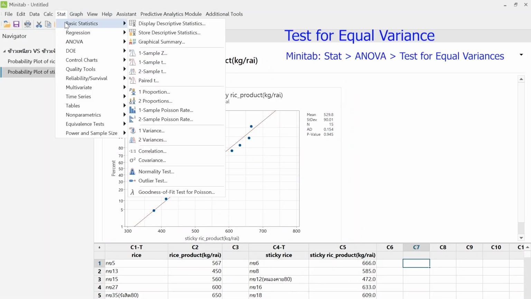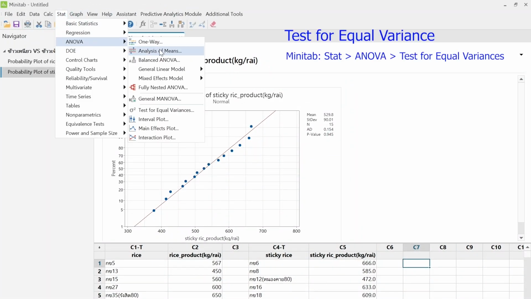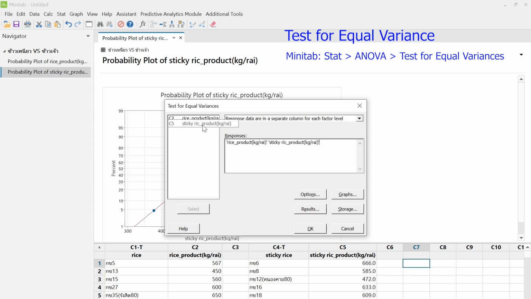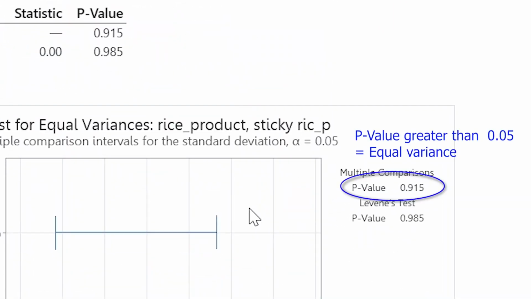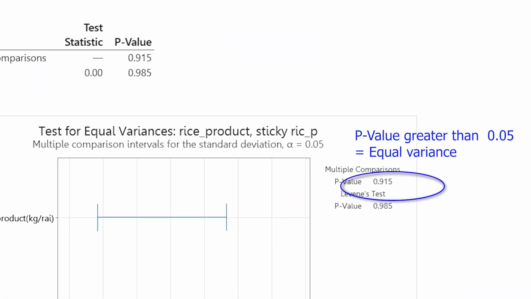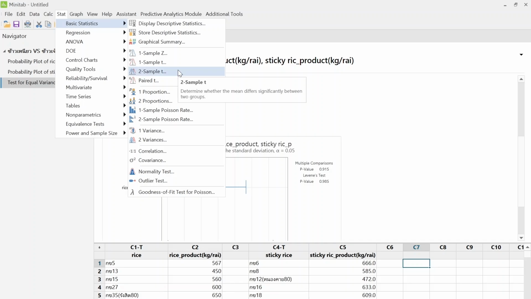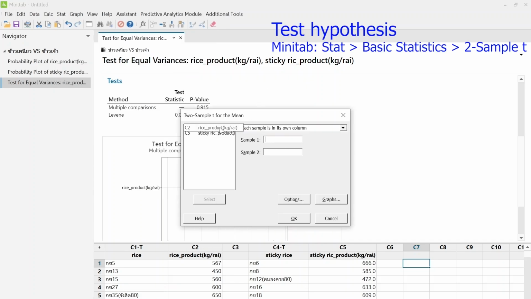Step 2. Test for equality of variances. Method used: test for equal variances, e.g., Levene's test or Bartlett's test. Result: the variances of the two groups are not significantly different, p-value greater than 0.05, allowing the use of a two-sample t-test assuming equal variances in the next step.